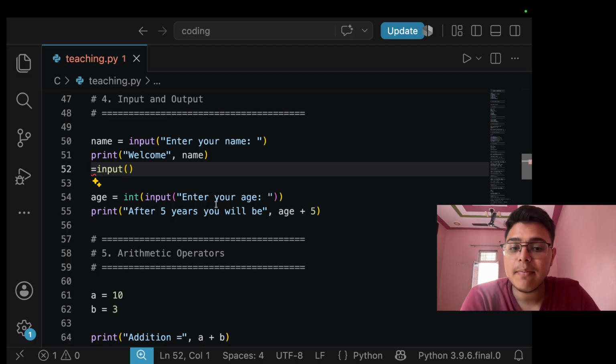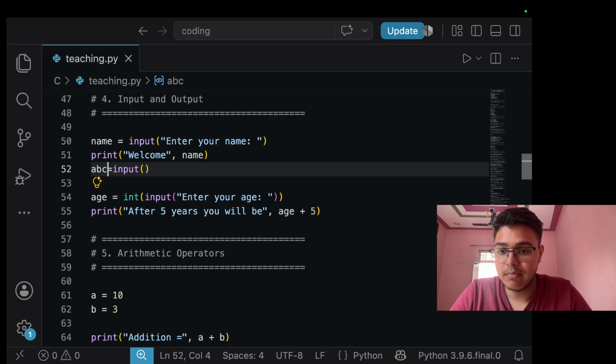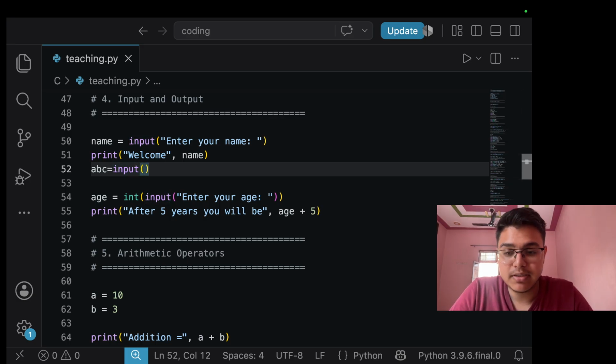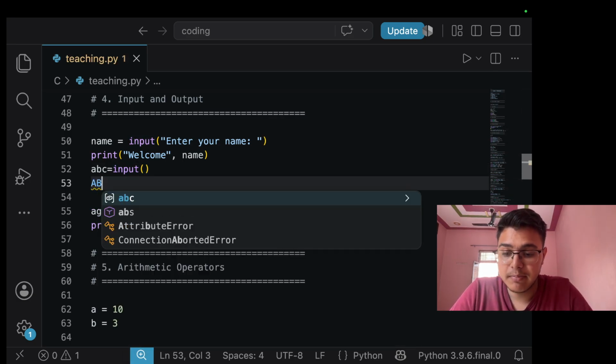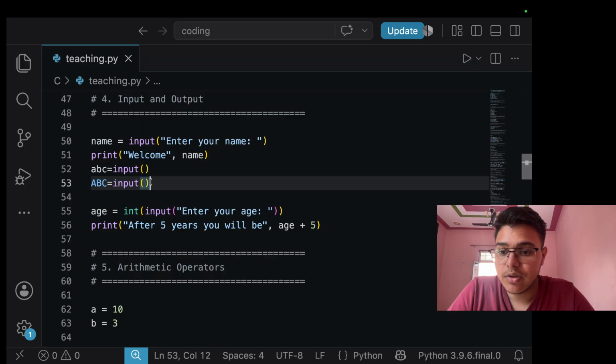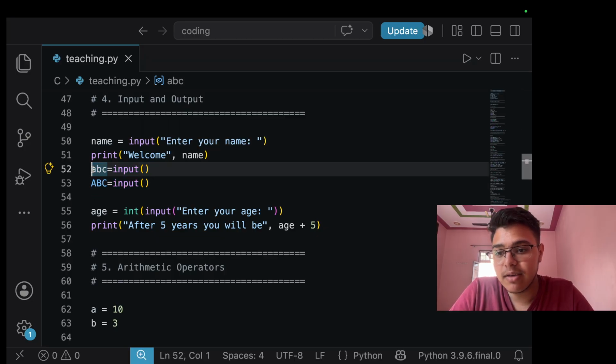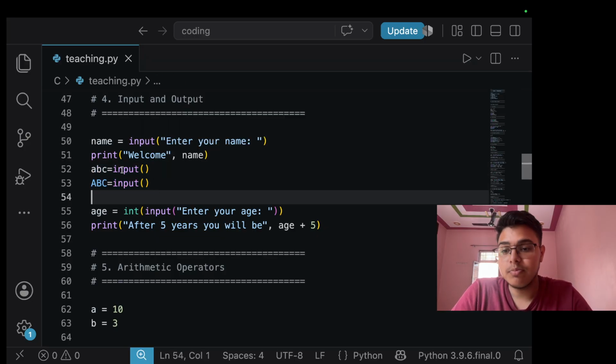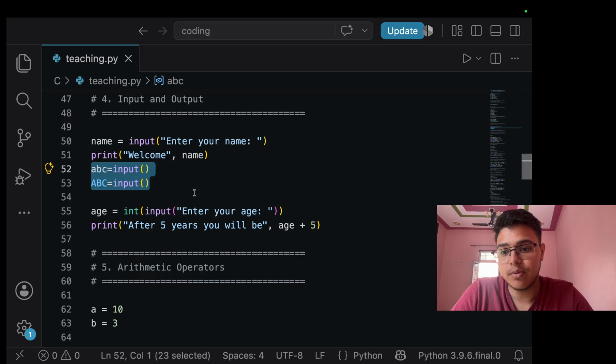Third, variable names are case sensitive. As we all know, Python is a case sensitive language. So here, ABC takes an input and abc equals input is different. If you think they both have the same value, no, they are different, they both have a different value, they both take a different input.